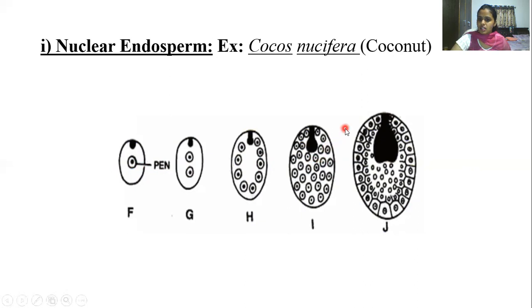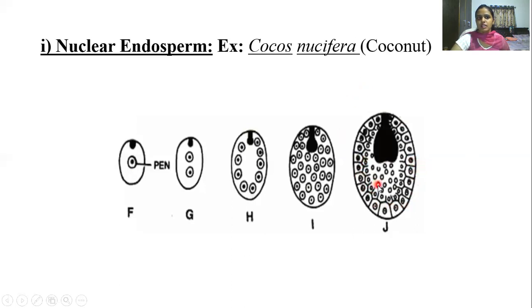But at the later stages, there is a formation of cell wall from the periphery towards the center in a centripetal fashion. Centripetal means the formation of cell wall from the periphery towards the center. This is how the nuclear endosperm is formed in Cocos nucifera, coconut, which belongs to the Arecaceae family. In the example of coconut, the coconut water we drink is the free nuclear endosperm, and the coconut meat we eat is the cellular endosperm.